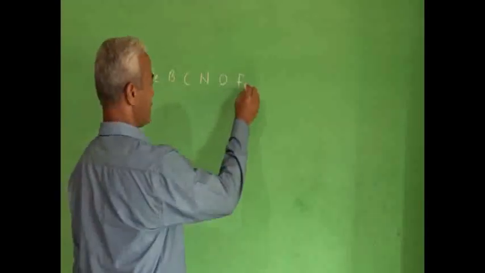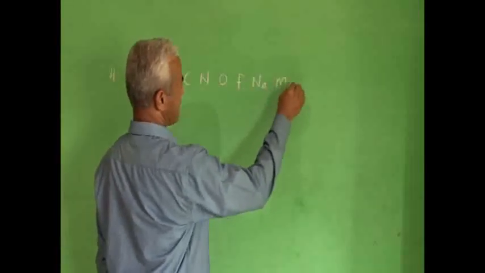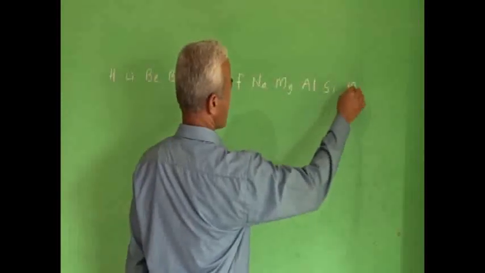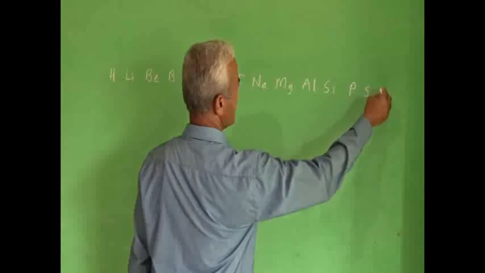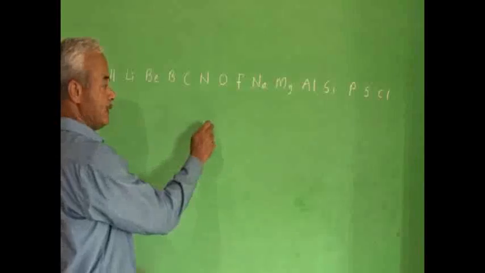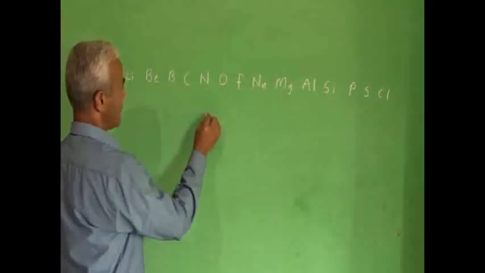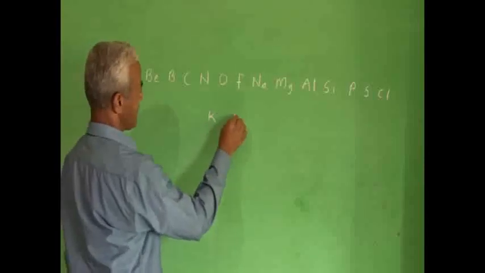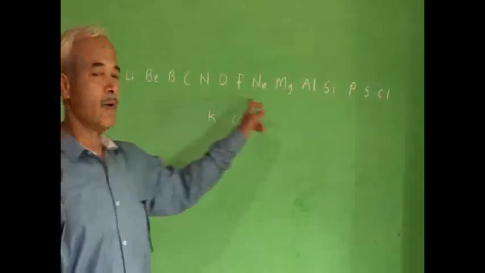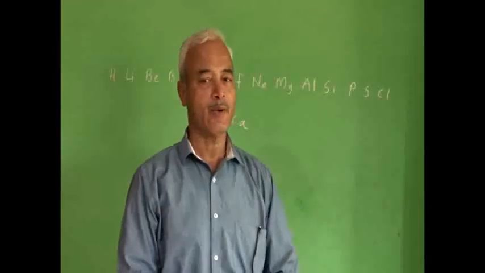So after fluorine, sodium, then magnesium, aluminium, silicon, phosphorus, sulfur, chlorine. Then argon was not discovered. Then after chlorine, potassium, calcium. So in this way, he arranged all the known 63 elements in the increasing order of the atomic masses.